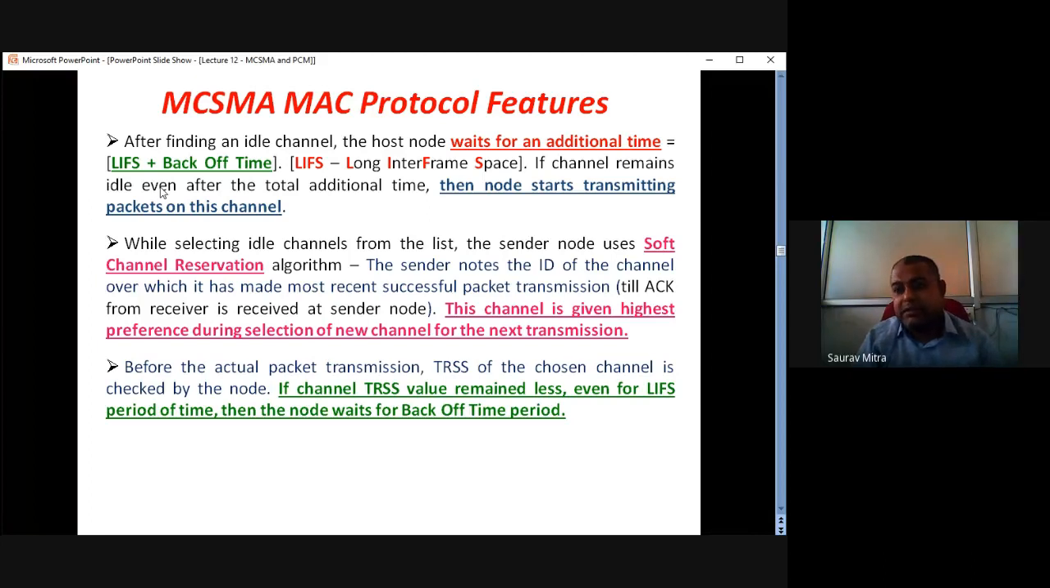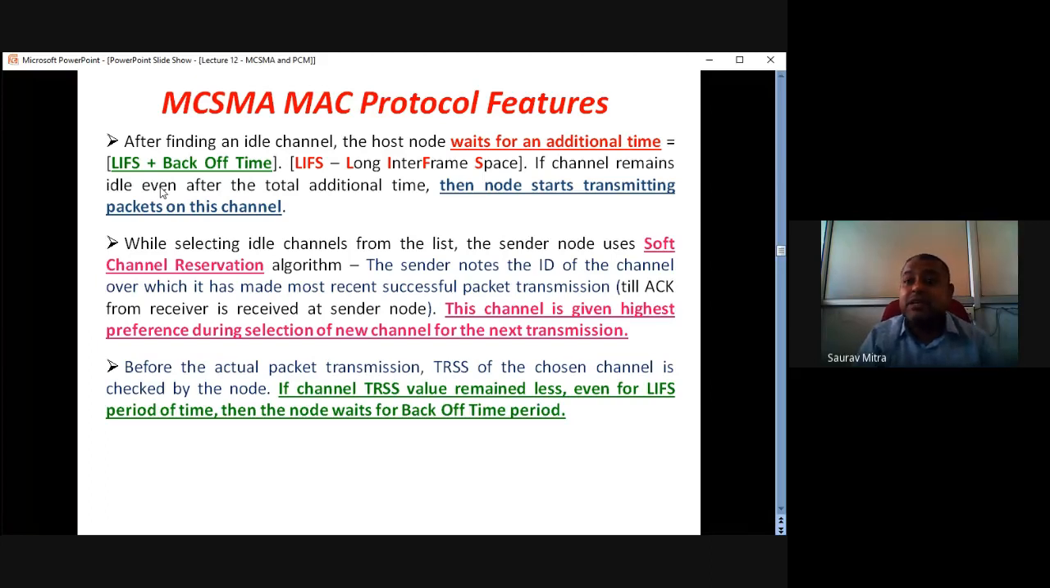then the node would transmit. But what happens if suddenly during the LIFS period, during that 5 millisecond, the TRSS value becomes greater than the ST value? When the LIFS time started, TRSS was less than ST. The LIFS is 5 millisecond time. During this LIFS time, suddenly the node experiences that the TRSS value has become greater than the ST value. That means suddenly from somewhere some carrier has come on that channel.